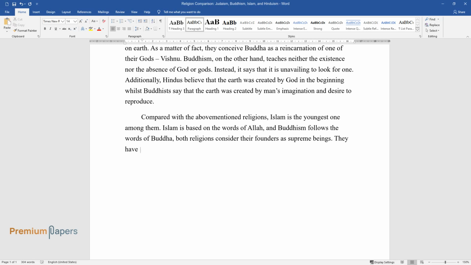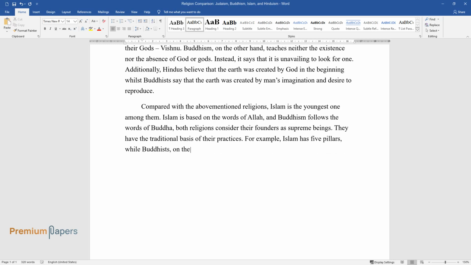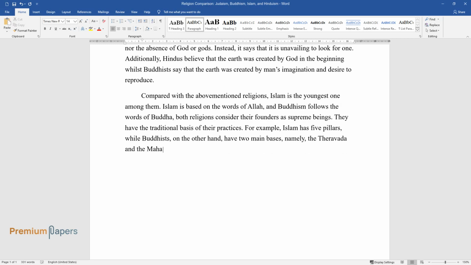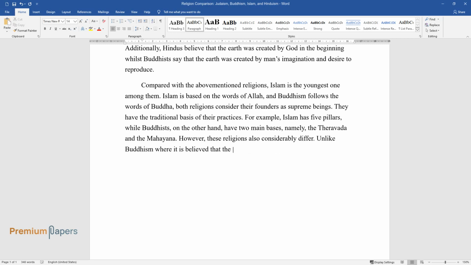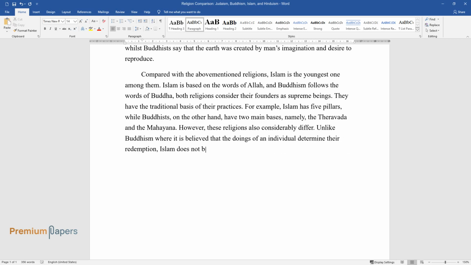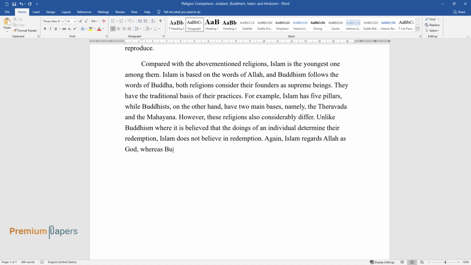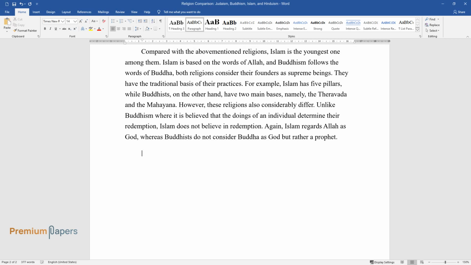They have the traditional basis of their practices. For example, Islam has 5 pillars, while Buddhists, on the other hand, have 2 main bases, namely, the Theravada and the Mahayana. However, these religions also considerably differ. Unlike Buddhism, where it is believed that the doings of an individual determine their redemption, Islam does not believe in redemption. Again, Islam regards Allah as God, whereas Buddhists do not consider Buddha as God but rather a prophet.